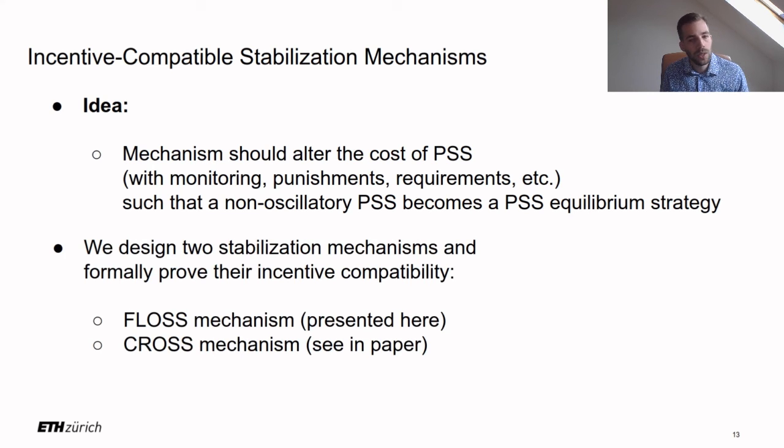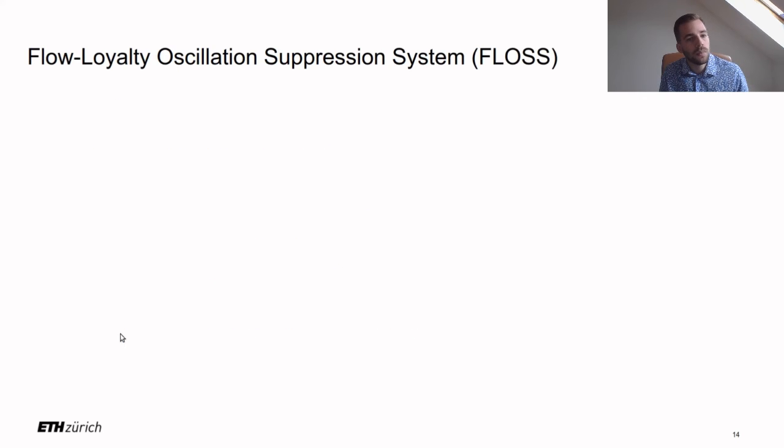In our work, we designed two stabilization mechanisms and formally proved their incentive compatibility. And these mechanisms are the FLOSS mechanism and the cross mechanism, and I will focus on the FLOSS mechanism in the following. So the FLOSS mechanism is based on offering a reward to loyal flows.